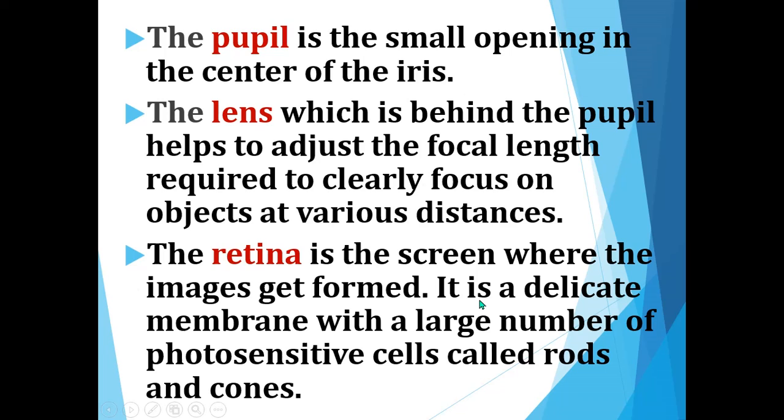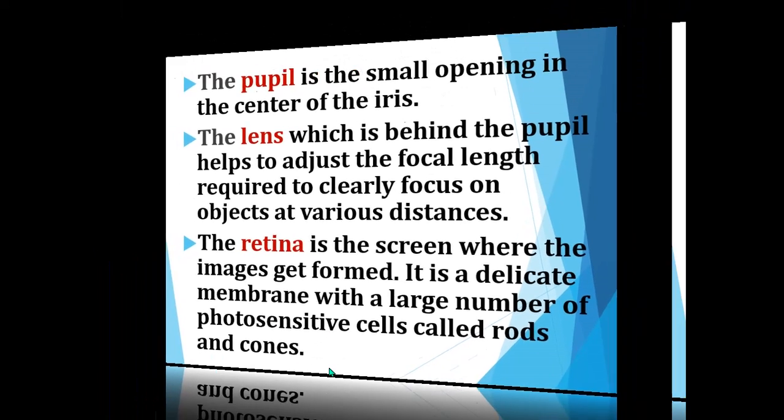It is a delicate membrane with a large number of photosensitive cells. The retina contains light sensitive cells called rods and cones.